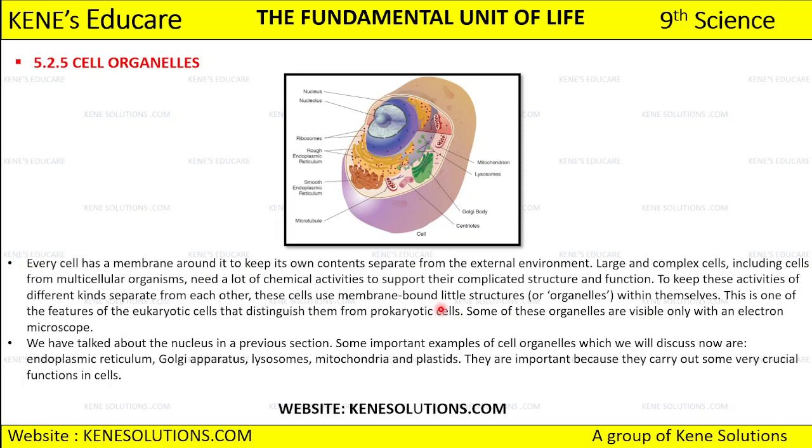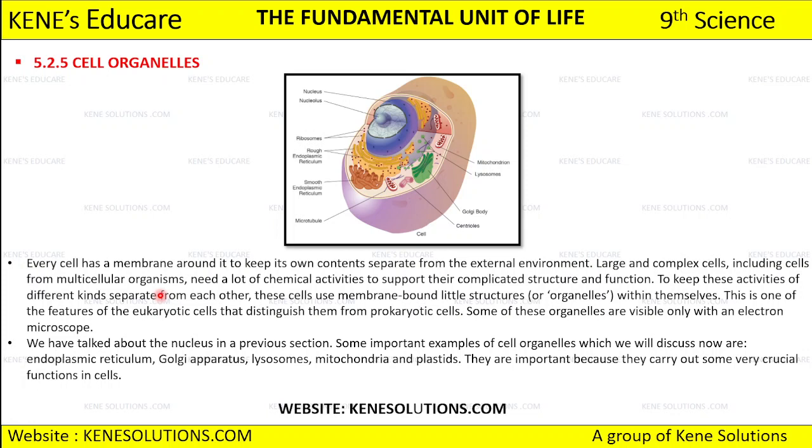Okay, so large and complex cells, including the cells of multicellular organisms. Because we are complex animals, and the type of cells that we have in our body are also complex.